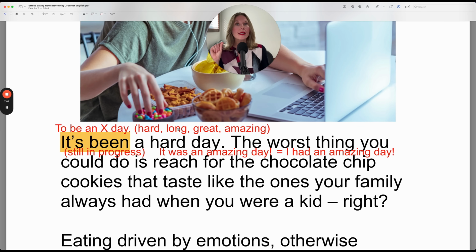When someone says it's been a long day, that is a negative thing, not a positive thing. It was not long with joy. It was long with negative emotion. But you could use a positive adjective. It's been a great day, an amazing day. Make sure you change your article to a or an depending on what adjective you use.